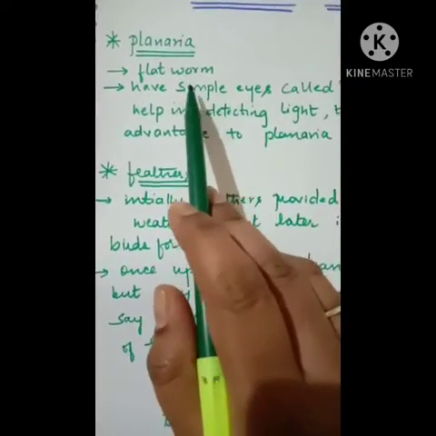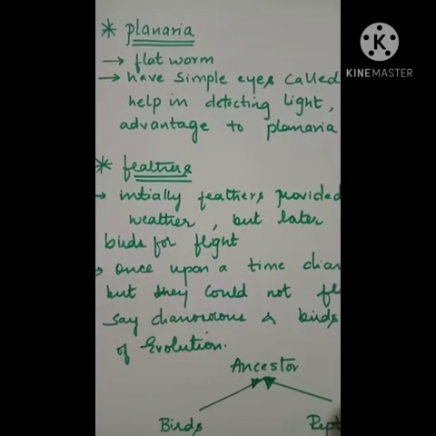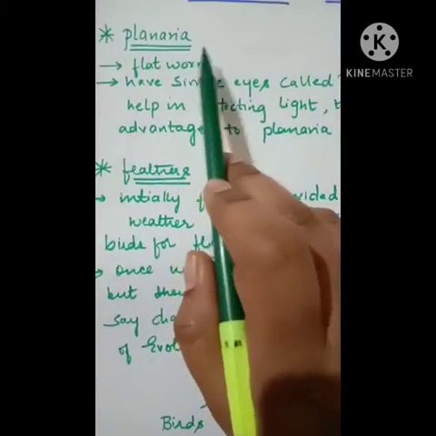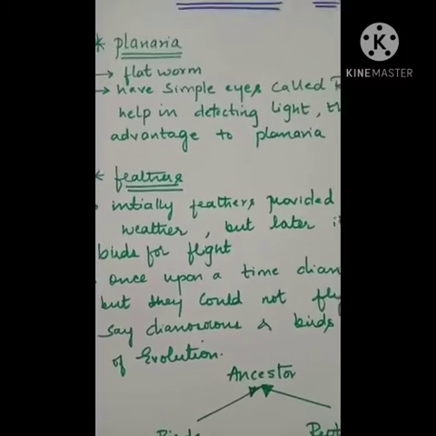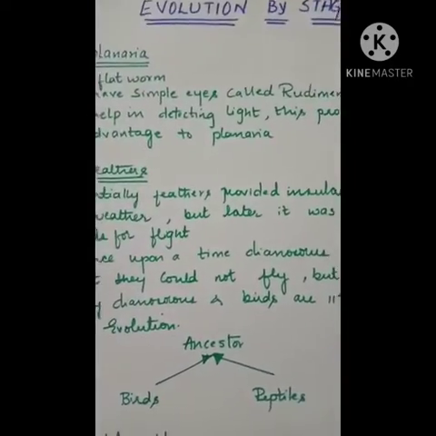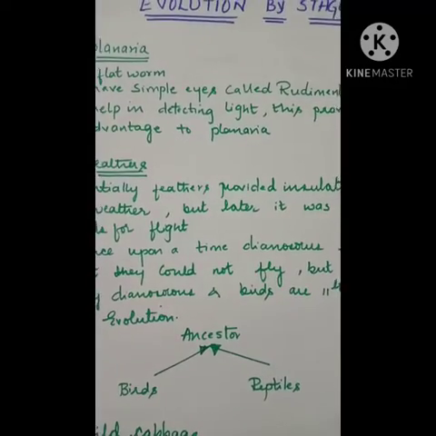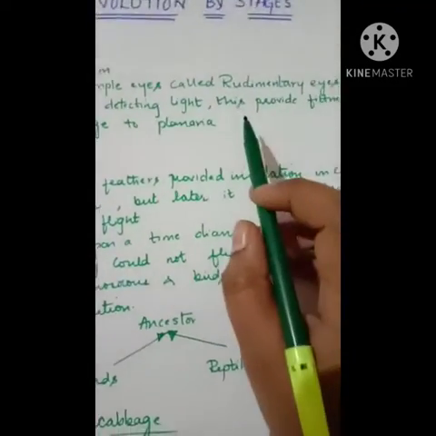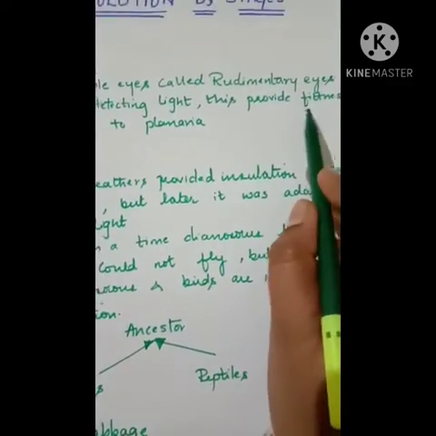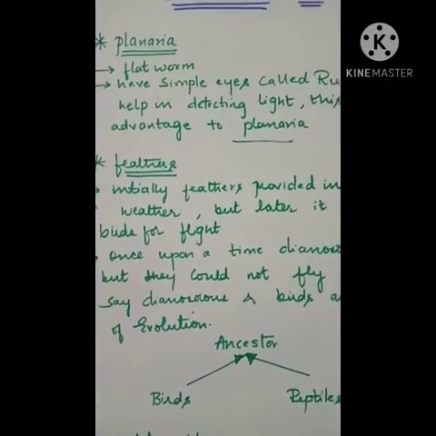So this planaria is called a flatworm. So you all know what planaria is. You have studied in the chapter how do organisms reproduce, in asexual reproduction, I explained about planaria, right? So this is a flatworm which has very simple eyes, called rudimentary eyes. Initially it has a use of detecting light. So it helps in detecting light, but as it evolved, this provided a fitness advantage to planaria. So this is one of the evolutions in planaria.